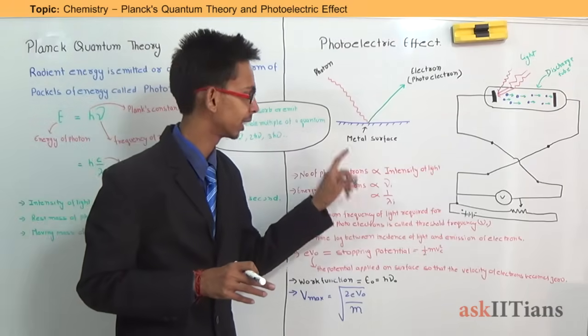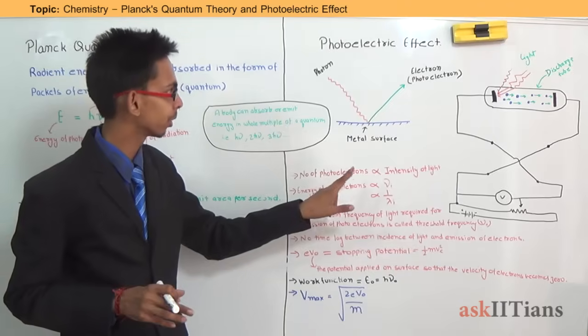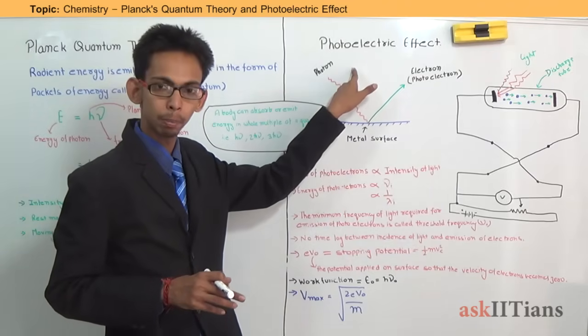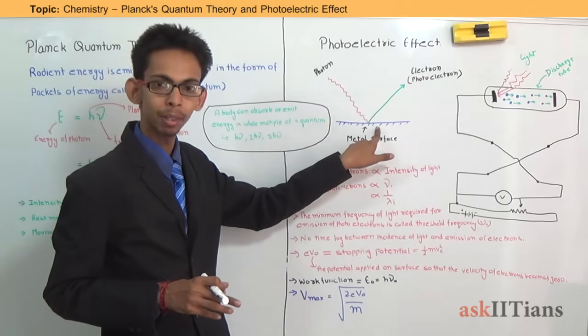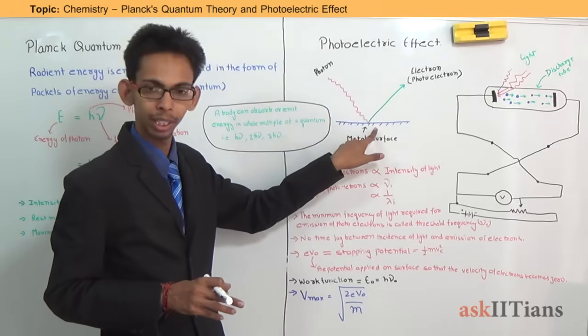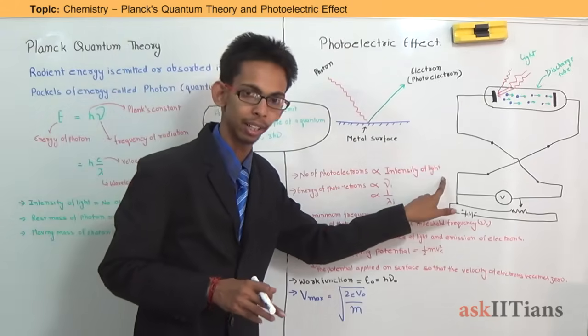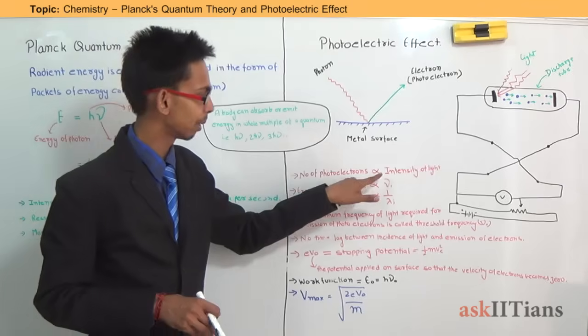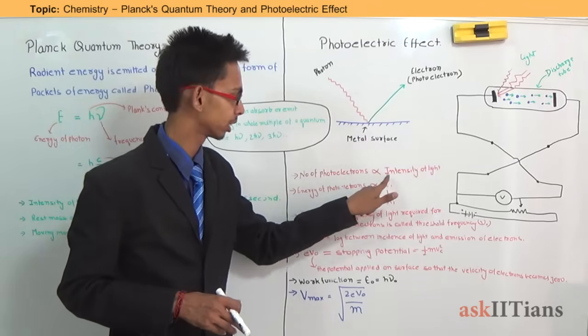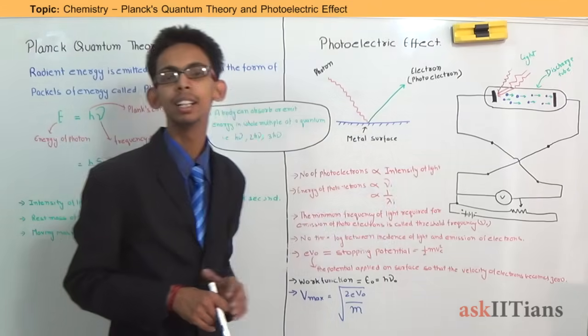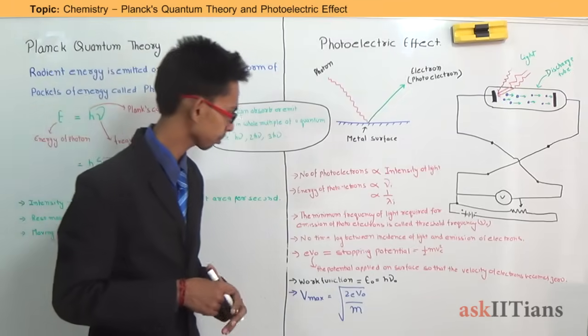The number of photoelectrons, that is electrons coming out from the surface, depends on the number of photons striking per unit time, which is known as the intensity of light. So the number of photoelectrons depends on the intensity of incident light falling on the surface.